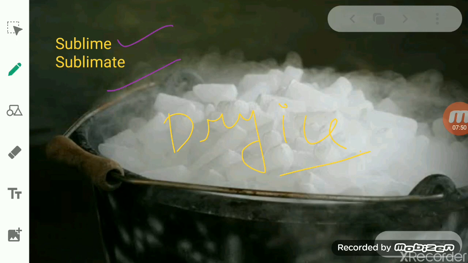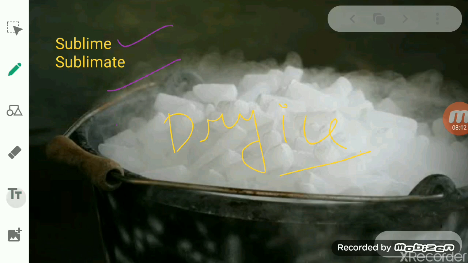It means if we want to carry out sublimation, out of the two solid substances, one of them must sublime when we provide heat.